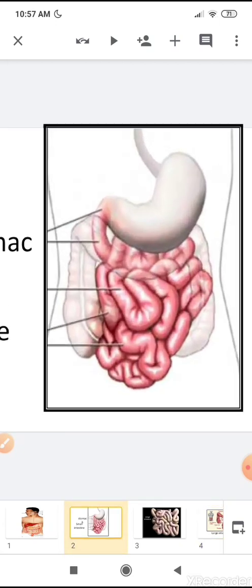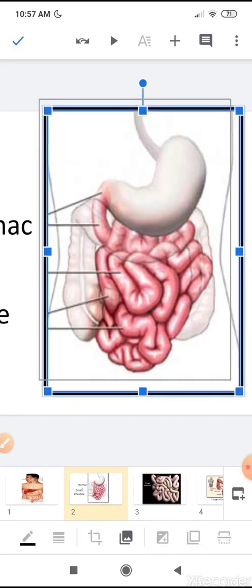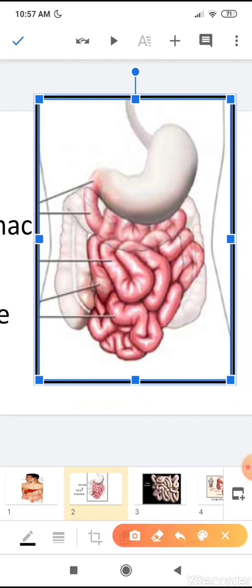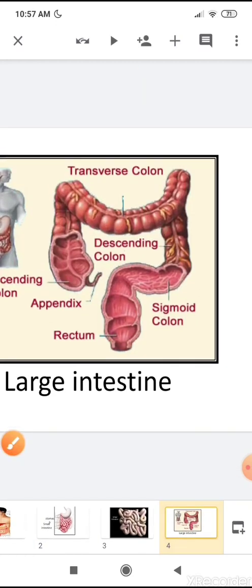Children, from here the undigested food, which is in the form of waste, passes from the small intestine to the large intestine. You can see here the large intestine. This is a picture of the large intestine.